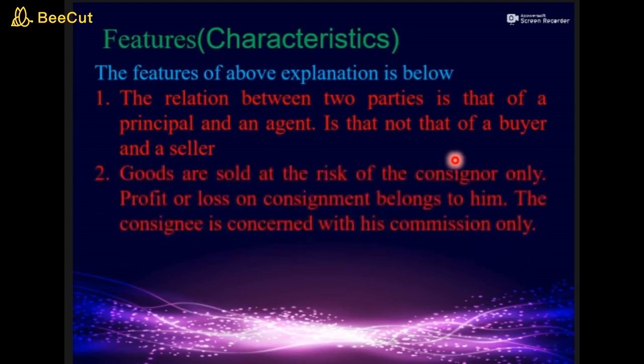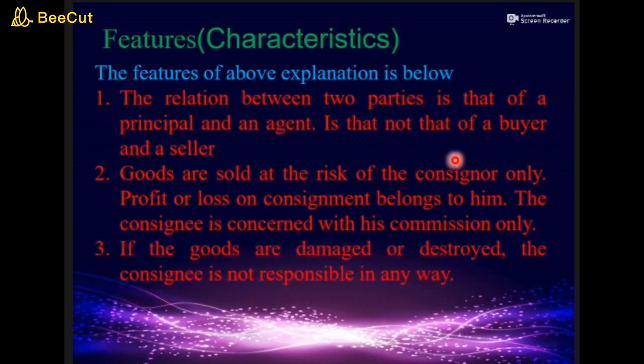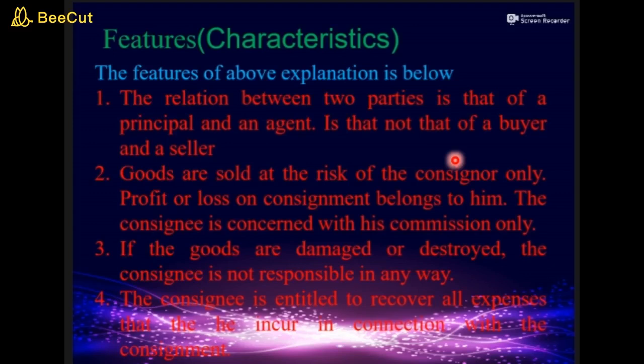Goods are sold at the risk of the consignor, that means at the risk of the owner. Profit and loss on consignment belongs to the consignor himself. The consignee is only concerned with his commission. If the goods are damaged or destroyed, the consignee is not at all responsible. The consignee is entitled to recover all the expenses that he incurred during the course of consignment or selling the goods to the customers.